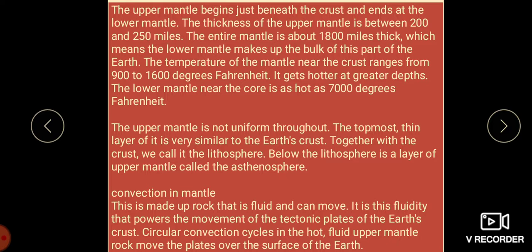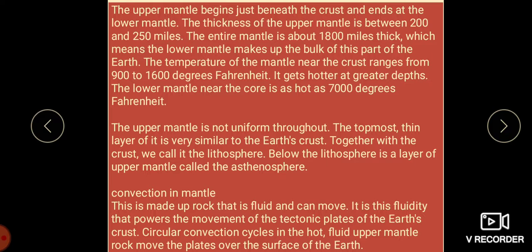The topmost thin layer of it is very similar to the Earth's crust. Together with the crust, we call it the lithosphere. Below the lithosphere is a layer of upper mantle called the asthenosphere.